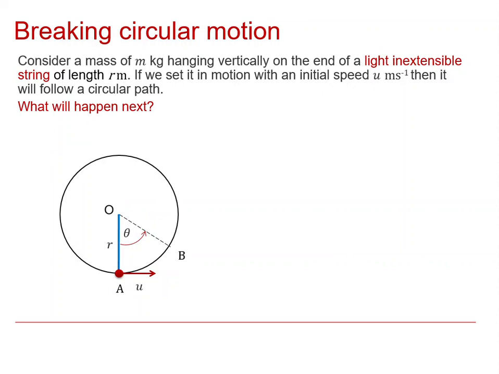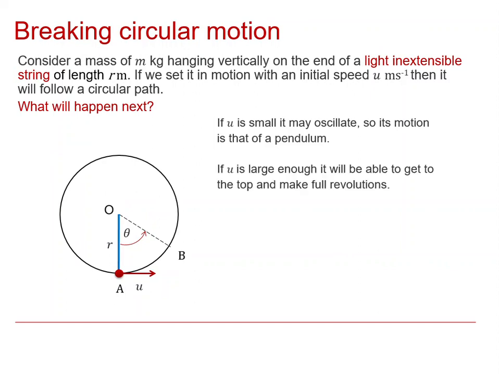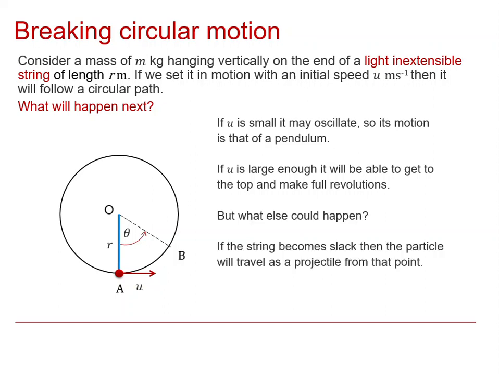It'll follow a circular path to start with, but it could get so far and then the string goes slack and it falls out of the circle. So if u is small enough, it will oscillate just as before, but if u is large enough, it will be theoretically able to get to the top, but it may in fact be the case that the string becomes slack. Let's suppose it does that at a point which I'll label as C, in which case it would then come out of the circle and behave like a projectile. So we could study its motion and predict what would happen on the basis of its being a projectile.